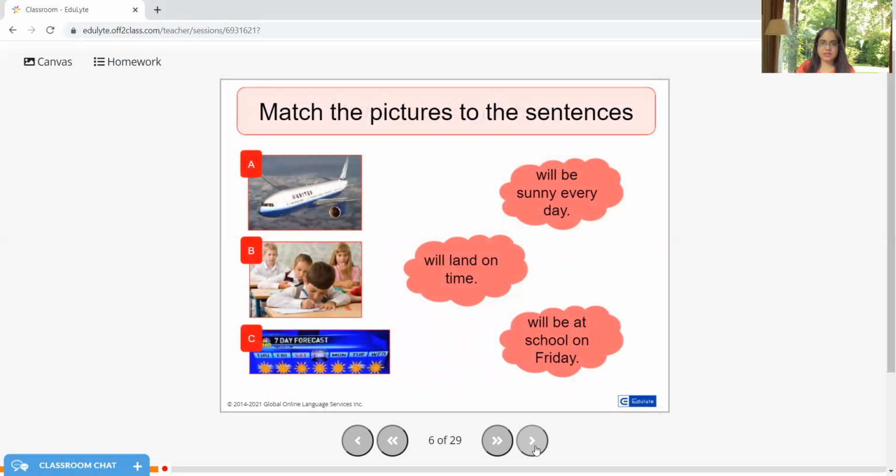Now it's your turn to match the pictures with the sentences. So the first picture is that of a plane that will land on time. The second picture, the children will be at school on Friday. And the third picture, it will be sunny every day because the weather forecast is saying that.